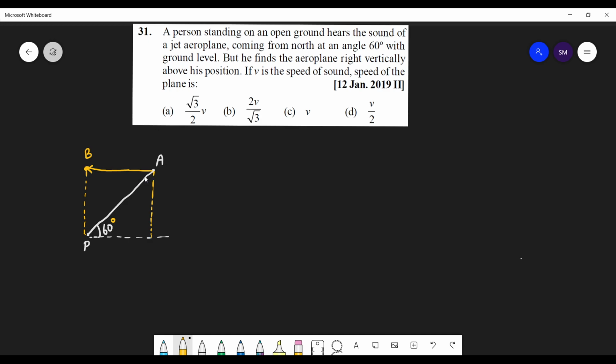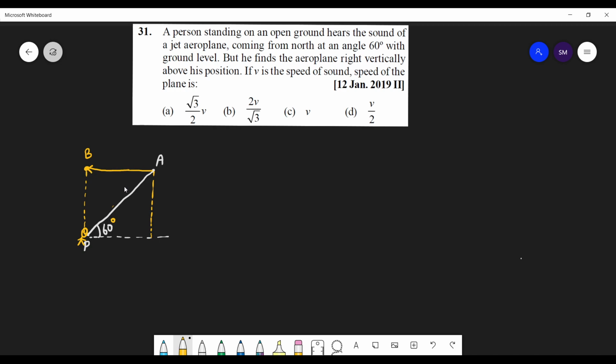So here, the sound traveled in this direction and reaches his ear when the plane was at 60 degrees. But see, he was not looking at the aeroplane when he was standing over here. He heard the sound, and after hearing the sound, he looked upwards. And when he looked upward, the aeroplane was at position B. Okay?